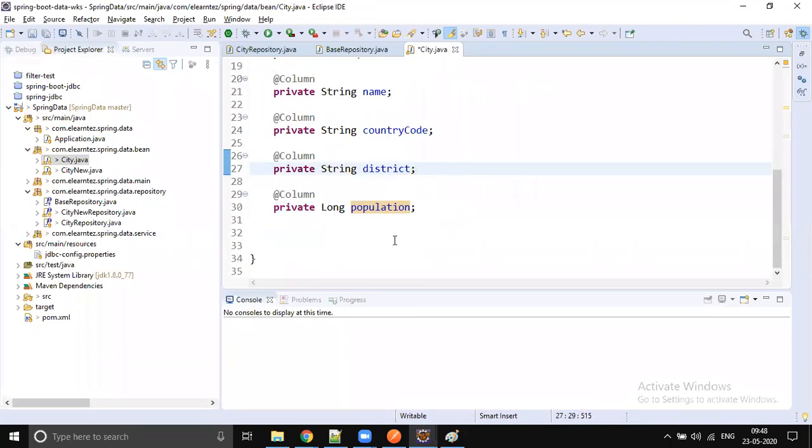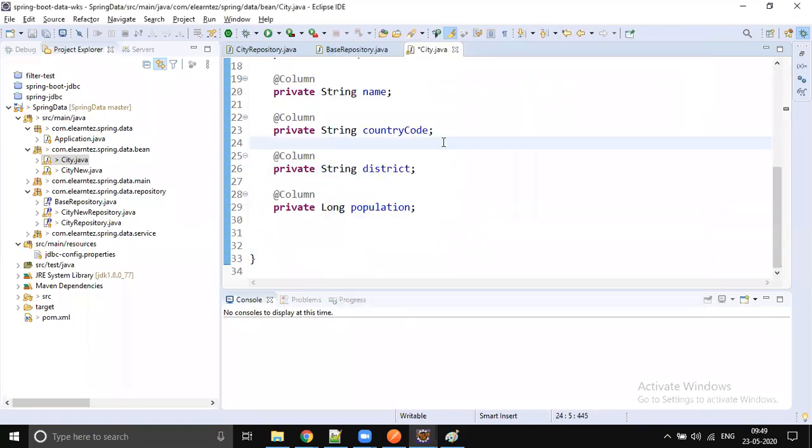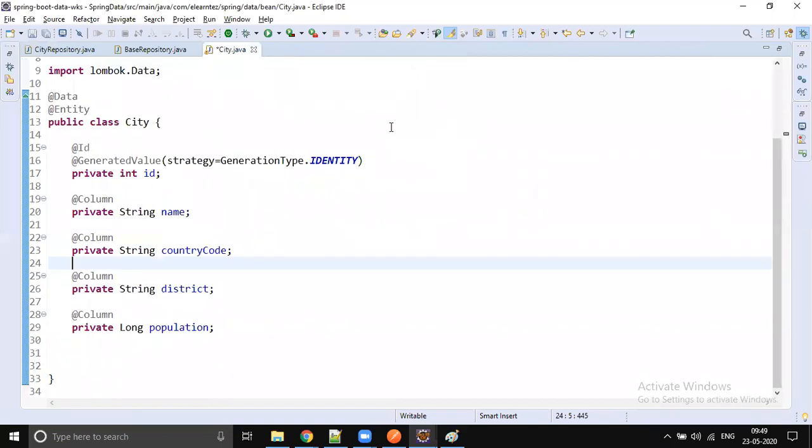So no setters, getters. But if you do just Control Shift O, or else Control O, you see all the getters and setters are automatically generated. They are automatically generated by data annotations, so our code looks small. It has good readability.